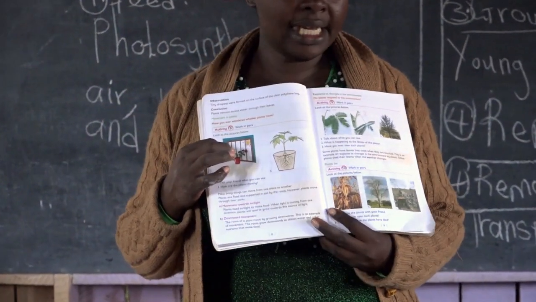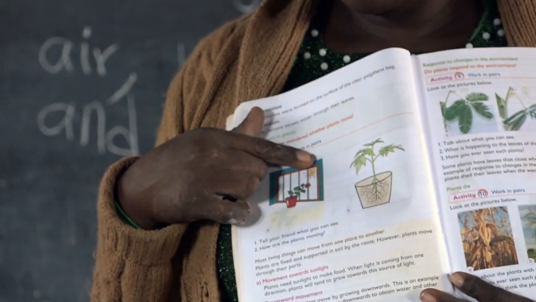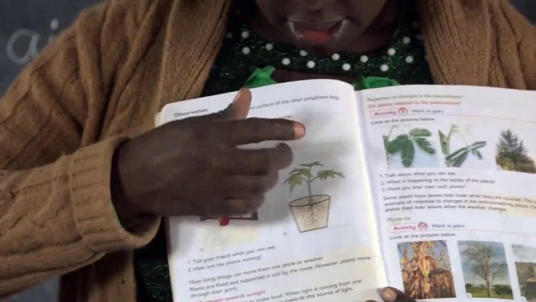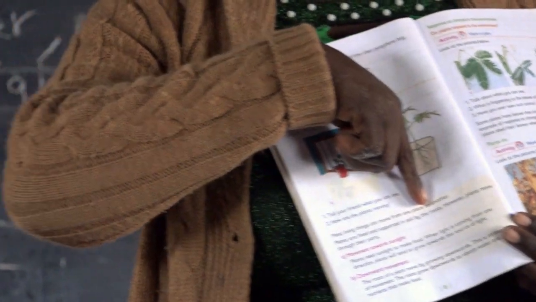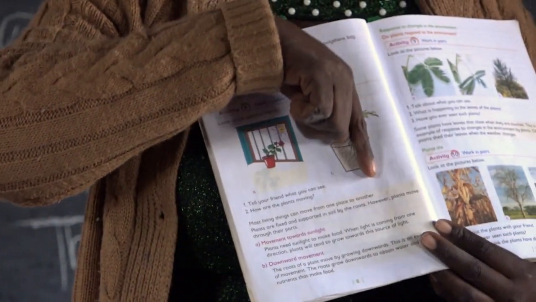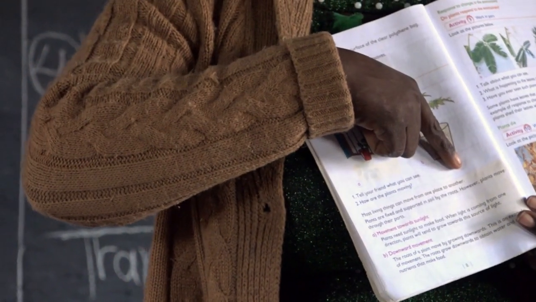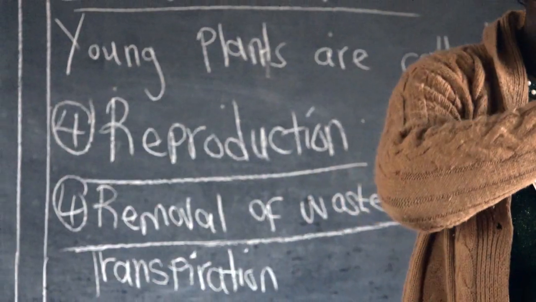The first one, can you check how it is? Yeah, it is going towards the sunlight. Here we have the sunlight. Here we have our plants. The other one, you see, the roots are moving downwards. They are moving what? Downwards. And there downwards it is going to look for food in order to make its own food. Okay? Yes. It is moving downwards, and this one is moving towards the sun.